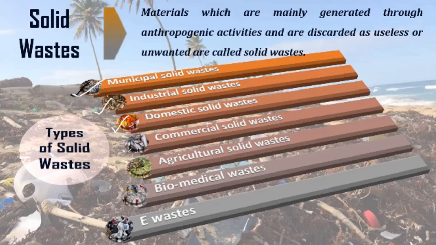Okay. Next comes commercial waste. Now, commercial waste is generally generated from marketplaces. So you can see that rotten fishes are given here as an example, basically. So it means that these fishes, right? They are actually commercial waste.